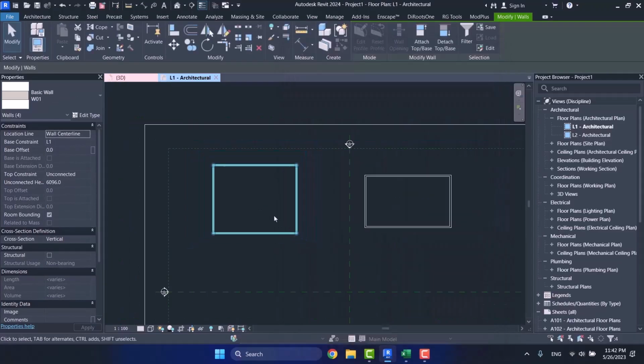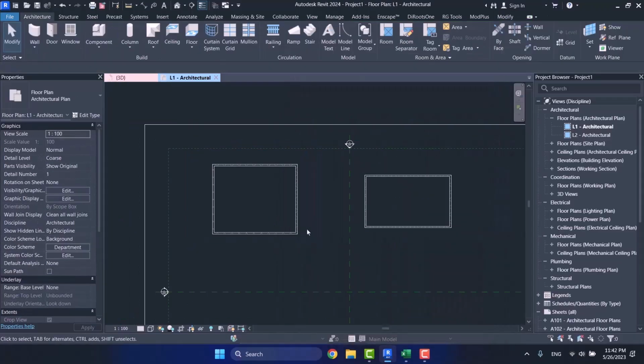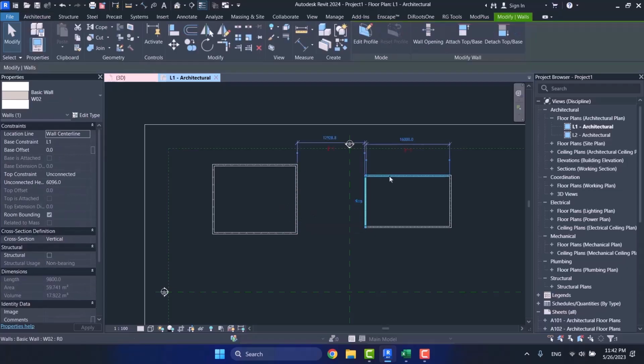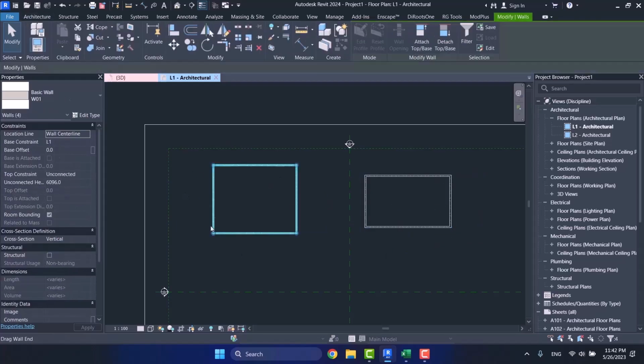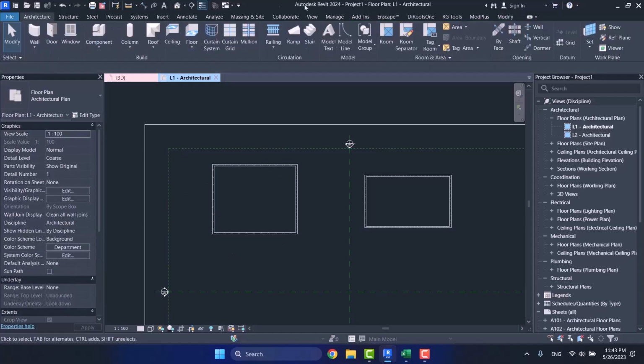And here I rename it as W01. Now, can you tell me how many type IDs we have for the walls? Exactly, we have 2 type IDs. But we have 8 element IDs. Each of these has a different element ID. But these 4 walls have the same type ID. And these 4 walls are, again, having the same type ID.